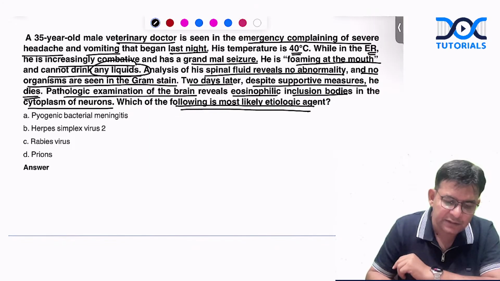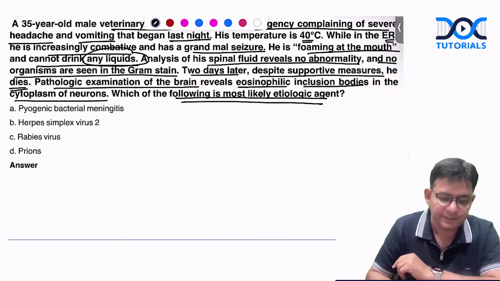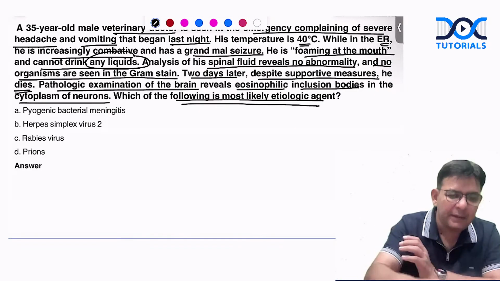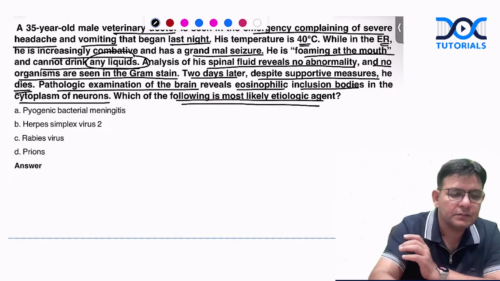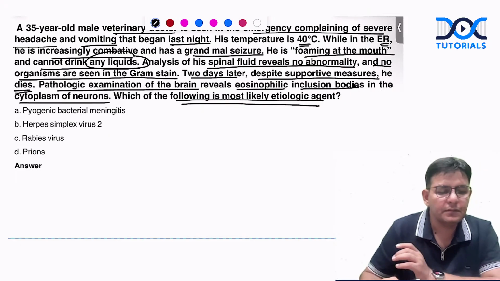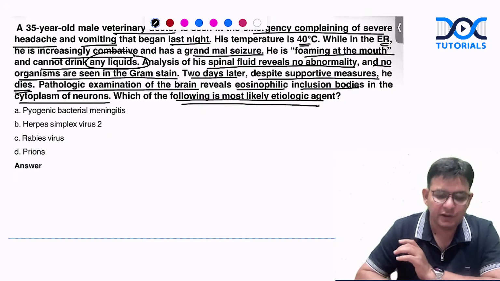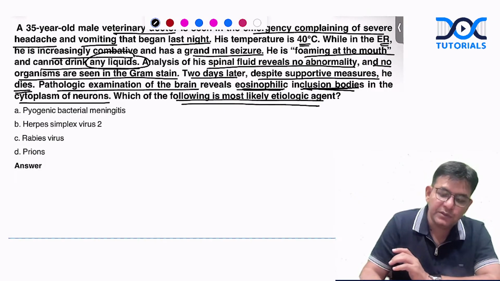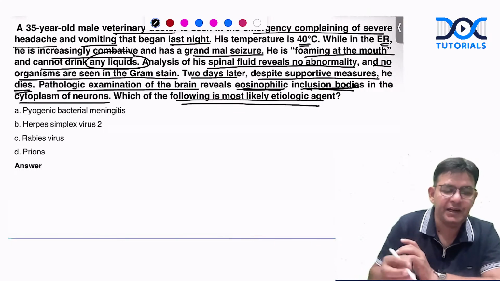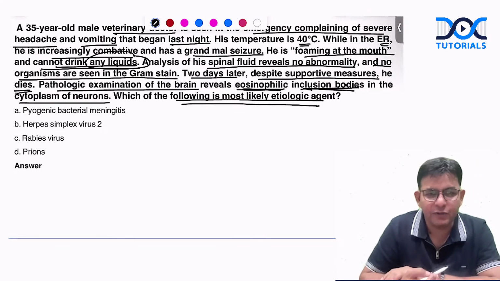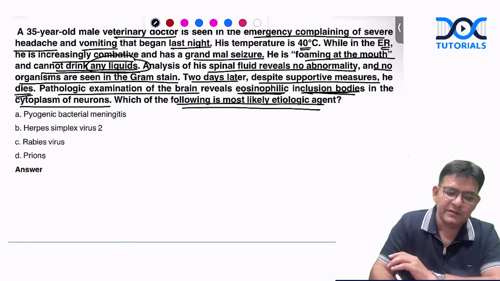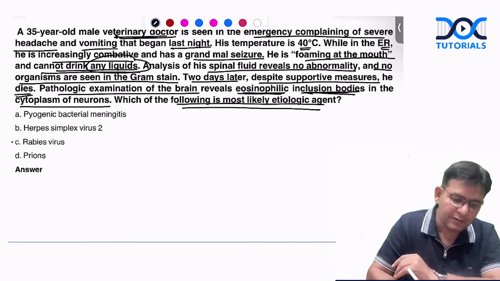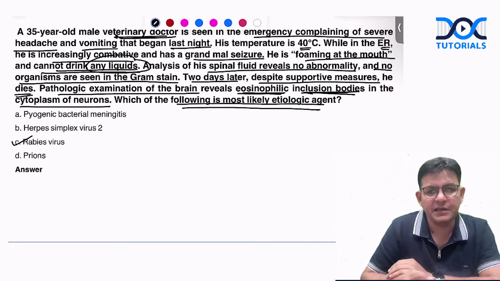So what is your answer for this question, guys? B? Why B? The fellow is having eosinophilic inclusion bodies, which is a sufficient hint. He cannot drink any liquid, so hydrophobia is there. That fellow is a veterinary doctor, associated with animals. Obviously, it is rabies, guys.